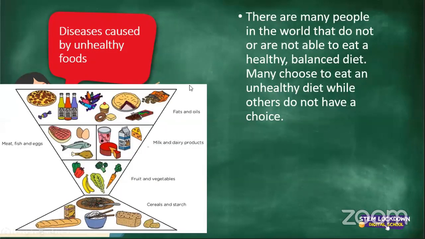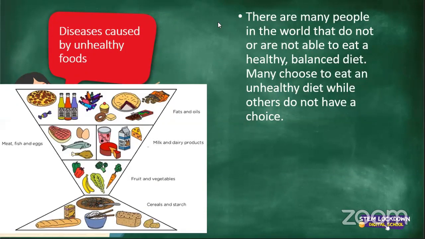Iksan, they can't afford. Excellent. Many people cannot afford healthy food. Healthy food is so expensive. That is why a lot of people can't eat a healthy, balanced diet. A lot of people will just eat pap and meat, or they will eat rice and meat with no vegetables because it's expensive to eat a healthy, balanced diet.